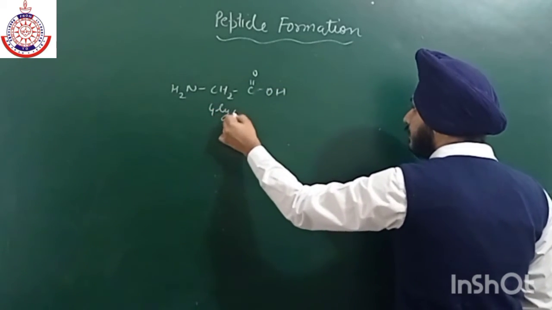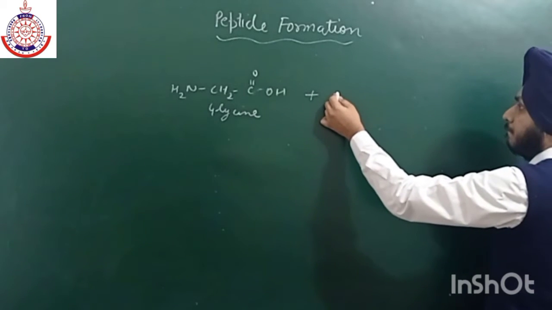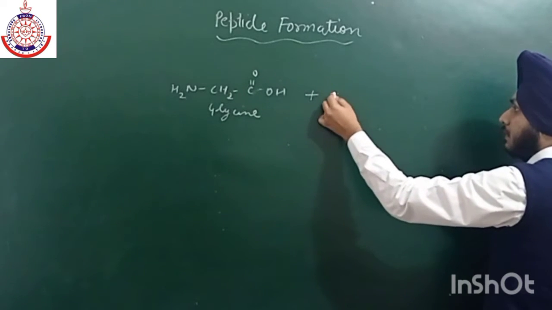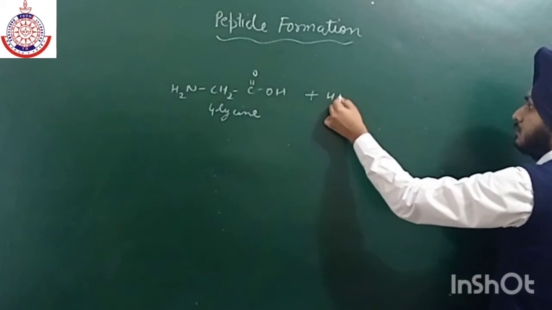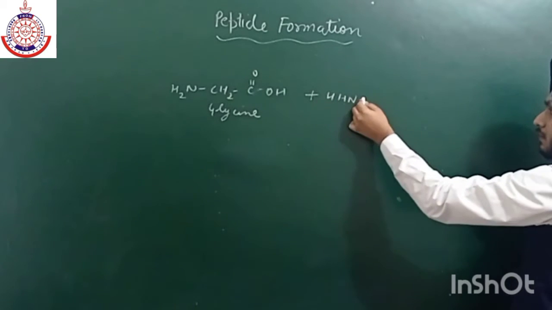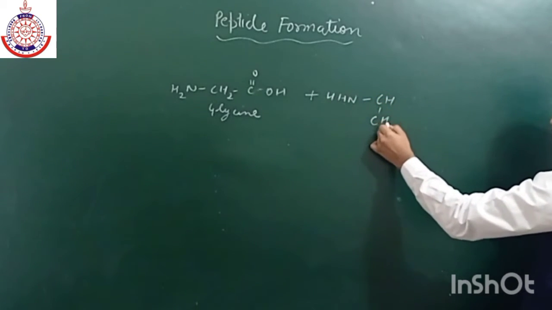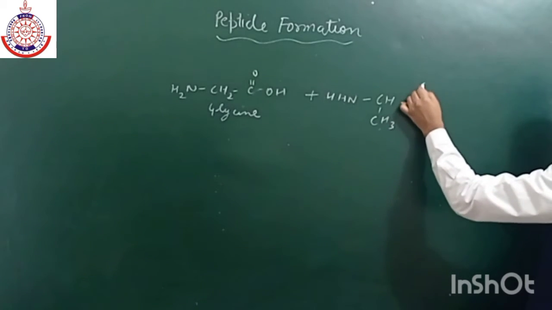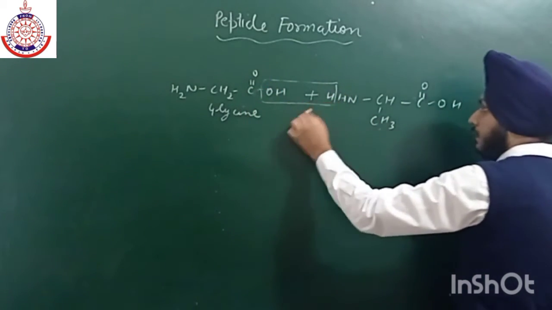So when it reacts with alanine, that is NH2, I'm writing it like this: NH2, C, CH3, and then we have C double bond OH. Now from here water will leave.